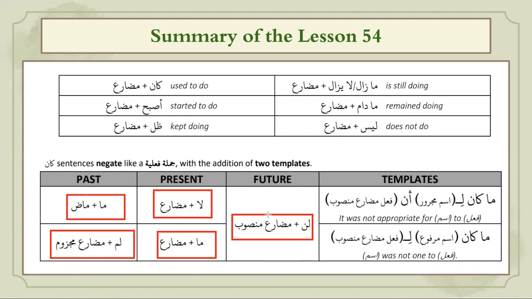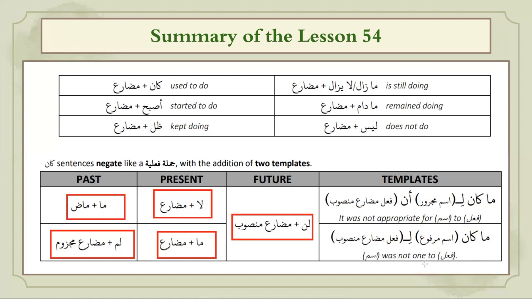These are the negating sentences with kana you learned in previous lesson, and in today's lesson you learned two templates: ma kana li, any pronoun or proper noun, and then un plus present tense light. So this template has a meaning of it was not appropriate for someone to do something.